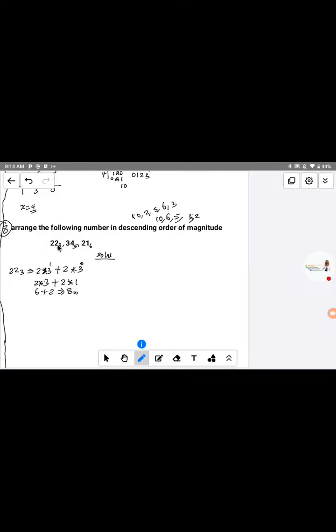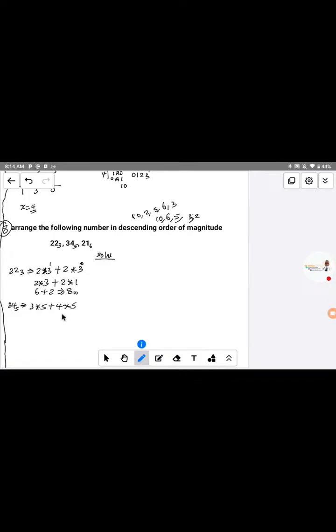So let's quickly dive into this second part, that is 34. Okay, that is 34. This one is base 5. So let's convert 34 in base 5 to base 10. You take the first digit, that is 3, multiplied by the base, that is 5, plus the next digit, that is 4, multiplied by the base, that is 5. Now, after you have expanded, the next thing is to indicate the index.